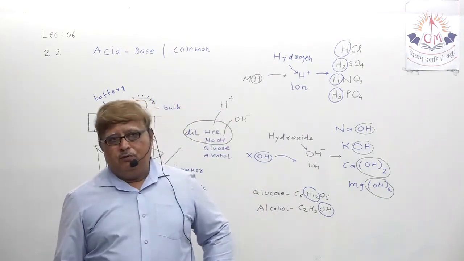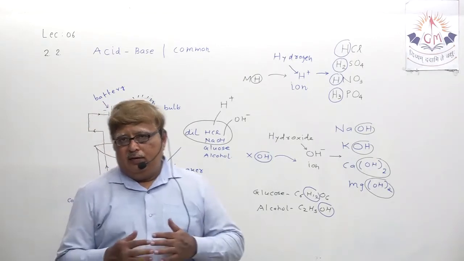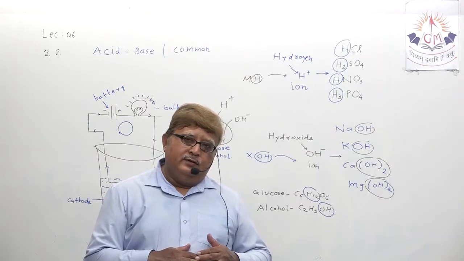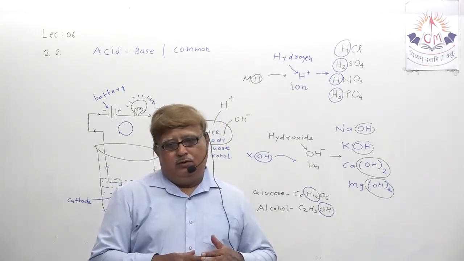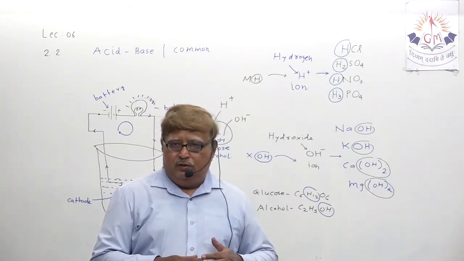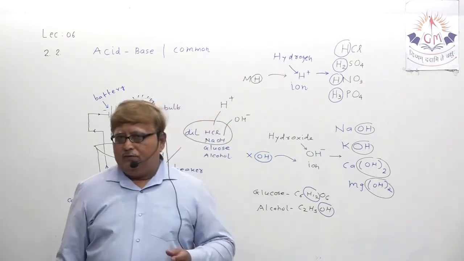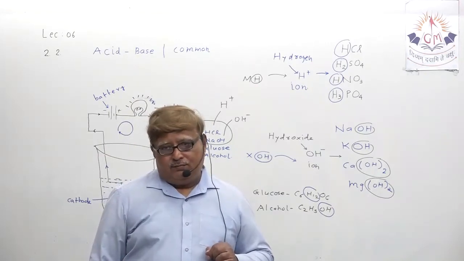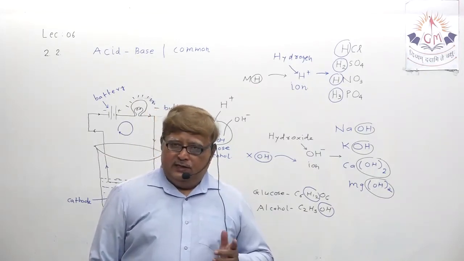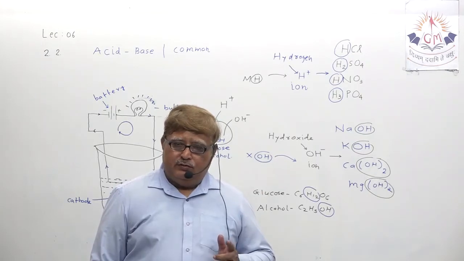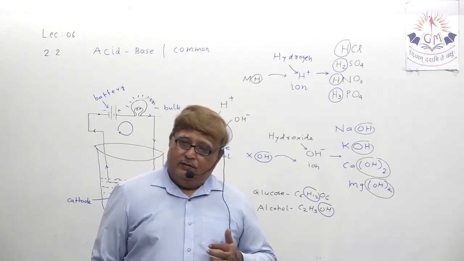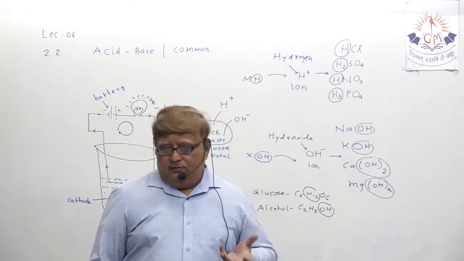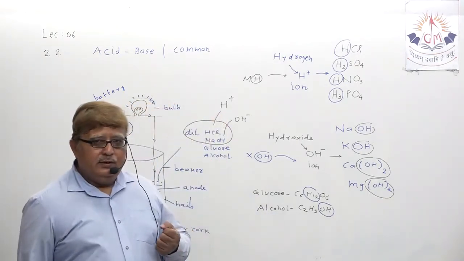That means when you prepare their dilution, a solution with water, then and only then are they able to release H plus or OH minus ions. When they are in wet form, they release H plus and OH minus ions, and then they create an effect, generally on litmus paper.